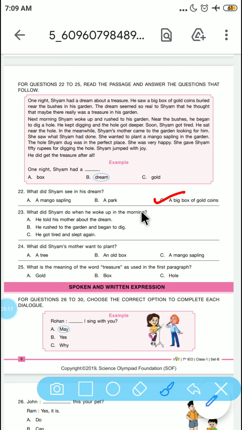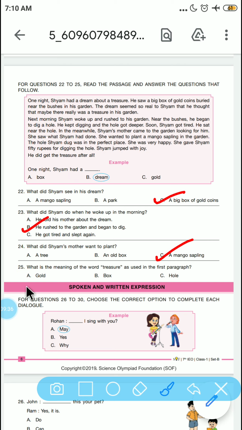Then the next question is, what did Syam do when he woke up in the morning? So he rushed to the garden and began to dig. What did Syam's mother want to plant? So Syam's mother wanted to plant a mango sapling.